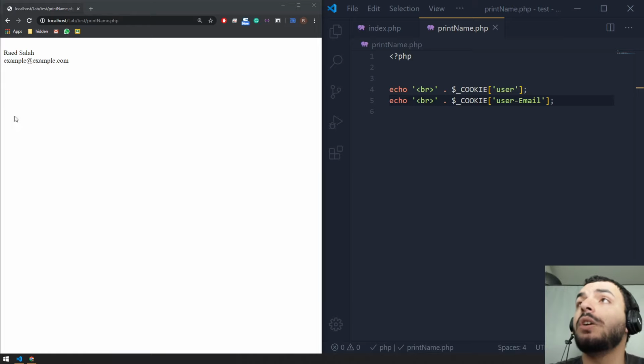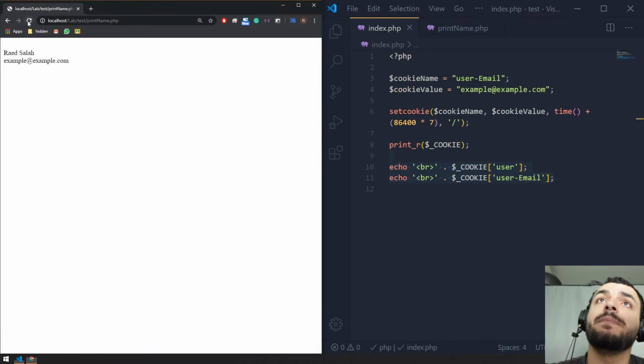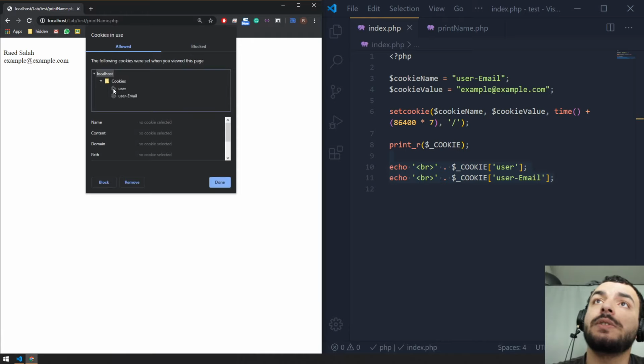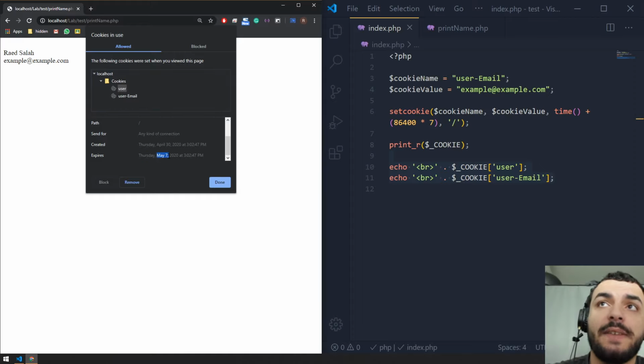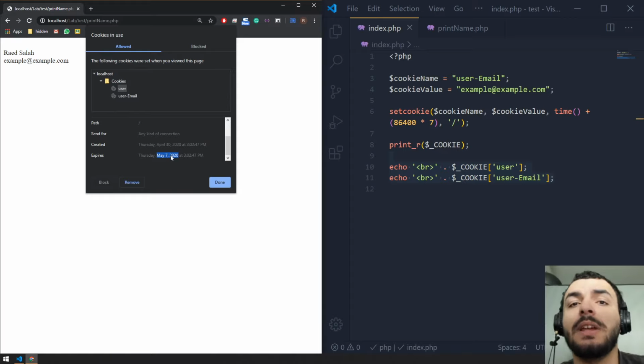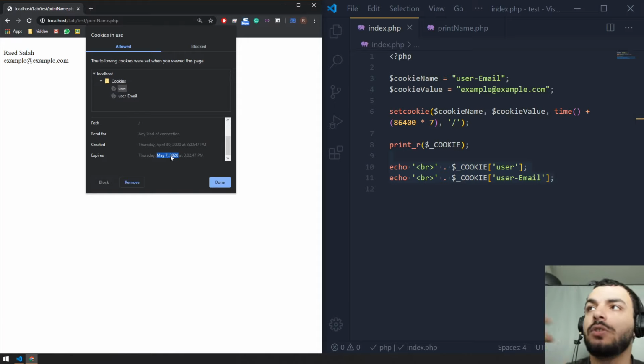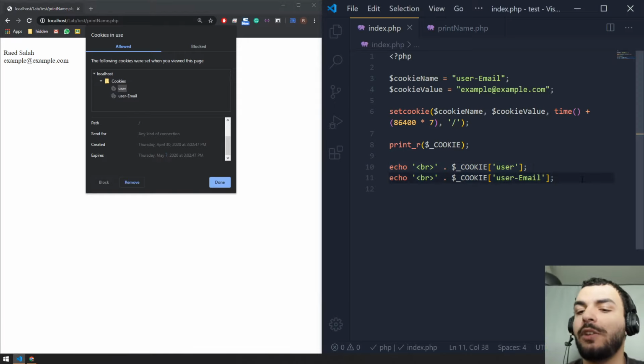So, for example, over here, let me just check this. Okay, where's the expiry date? If you check, the expiry date says May 7th, 2020, right? That means after May 7th, it's going to be expired, and the cookie is going to be automatically deleted by the browser. So in order for us to delete our cookie, we just need to set an expiry date that has already passed. So to delete a cookie, we can use this.